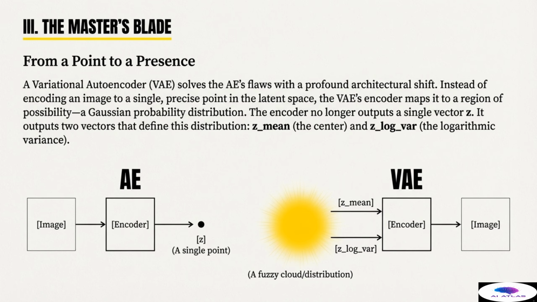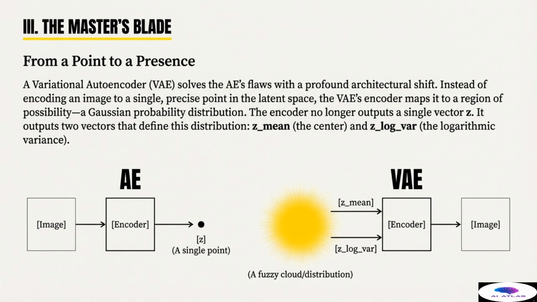This brings us to Act 3, the Master's Blade. The Variational Autoencoder, or VAE, solves the autoencoder's structural flaws with a profound architectural shift, moving from a point to a presence. In the standard AE, the encoder maps the image to a single, precise point Z in the latent space. This precision is the AE's undoing, as it encourages the isolated island formation.